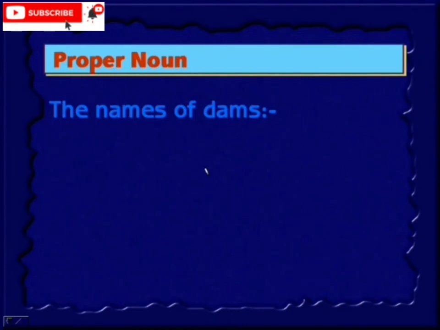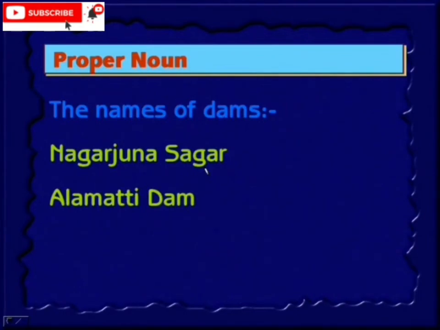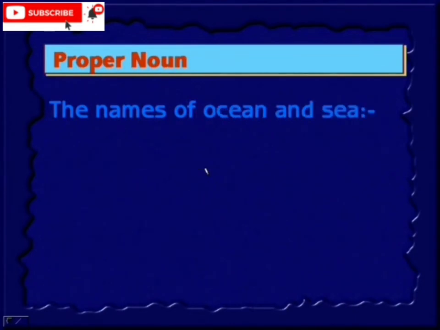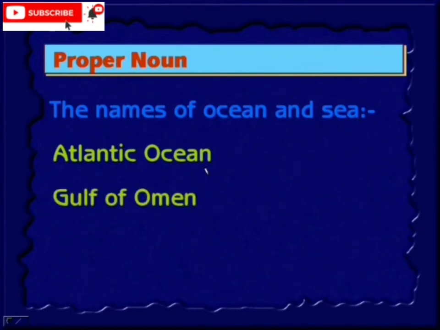Names of dams. Nagarjuna Sagar Dam, Alamatti Dam, Narmada Dam. These are the dam names, they are proper nouns. The names of oceans or seas. Atlantic Ocean, Gulf of Oman, Caribbean Sea. It may be a sea name or an ocean name, they are again proper nouns.